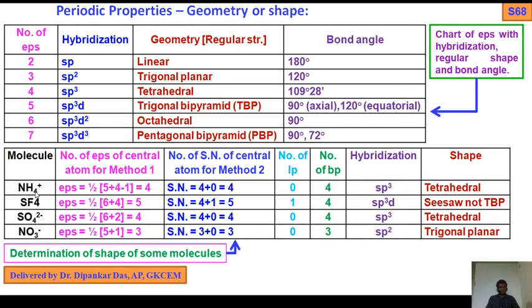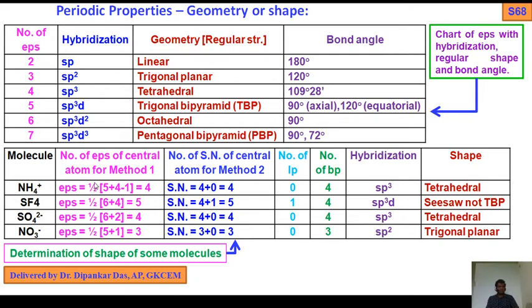NH4 plus. So which one is the central atom? Here nitrogen is the central atom, larger size. So first we consider the larger size. If the atom has larger size, obviously it has lesser electronegativity. So first we consider the larger size in order to choose the central element of a given molecule. So we talk about the larger size of nitrogen. So how many valence electrons? Nitrogen group 15, 2s2 2p3, that is 5 valence electrons.